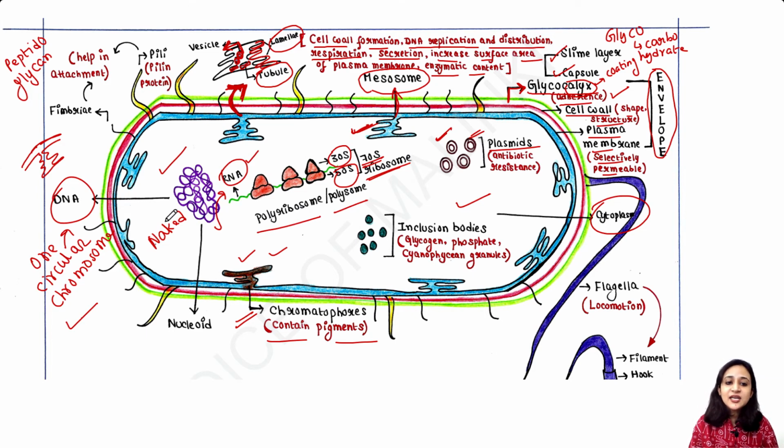In the bacterial circular chromosome, all essential genes are encoded, but in plasmids you will not get any essential genes. Plasmids contain some extra genes, like antibiotic resistance genes, but those are not essential genes of bacteria.